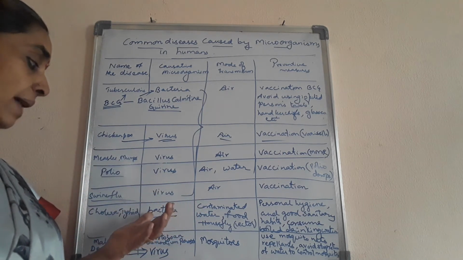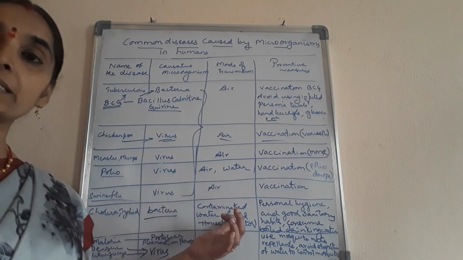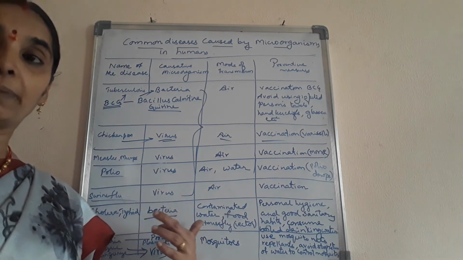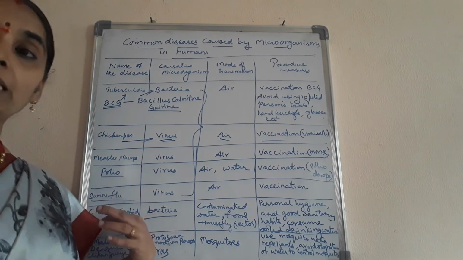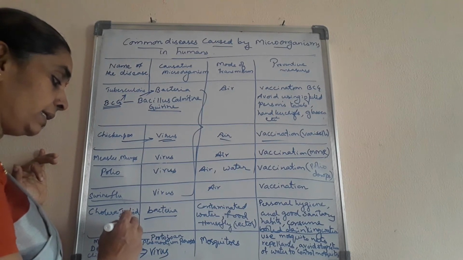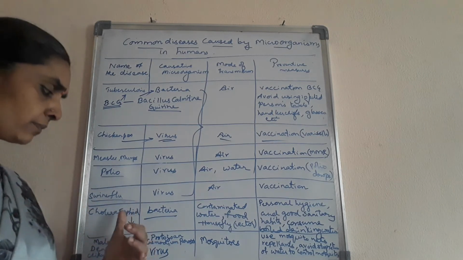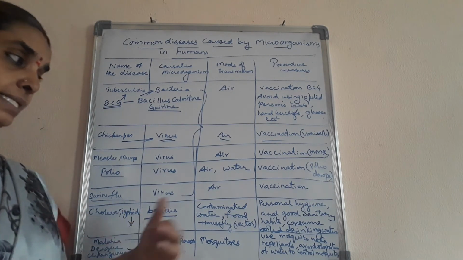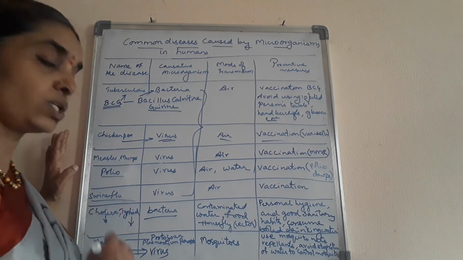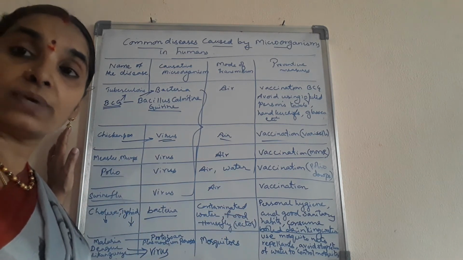This is a bacterial disease. When the water is contaminated by bacteria, then cholera or typhoid is caused. Salmonella typhi is the bacteria that causes typhoid. In cholera you get loose motions and the person becomes very weak.